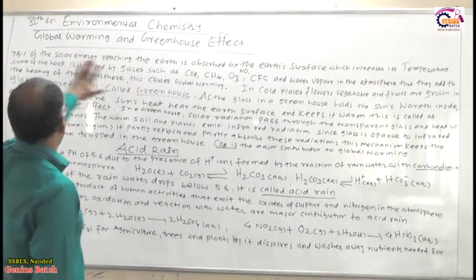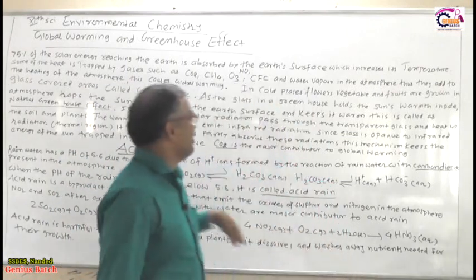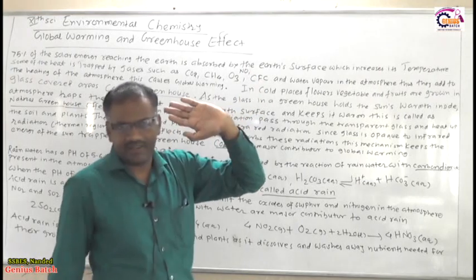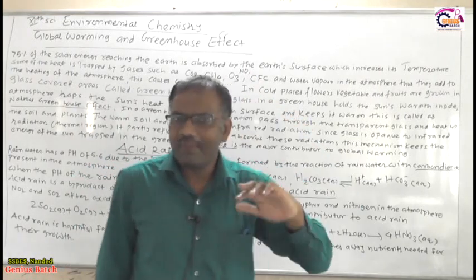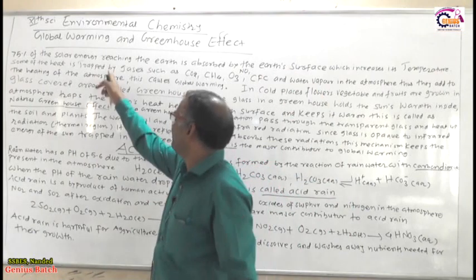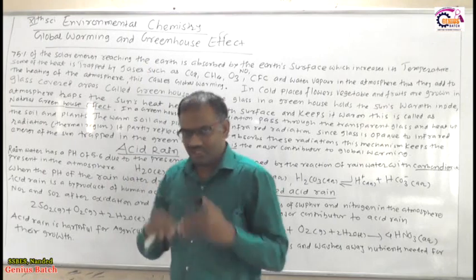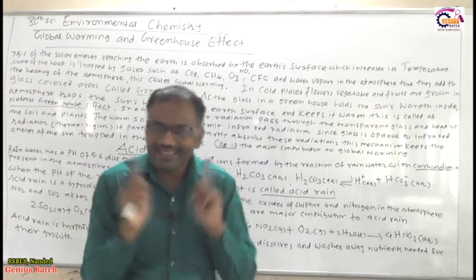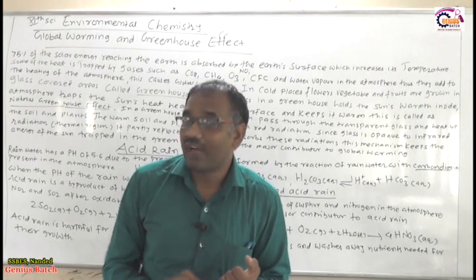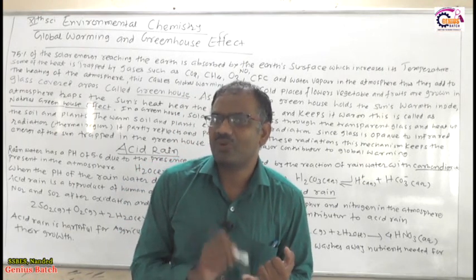But one point should be remembered in global warming: chlorofluorocarbon. Okay, so when 75% of the solar energy is reaching the earth, then the gases present in the atmosphere, like chlorofluorocarbon gas, come into play. Why is this chlorofluorocarbon gas produced?